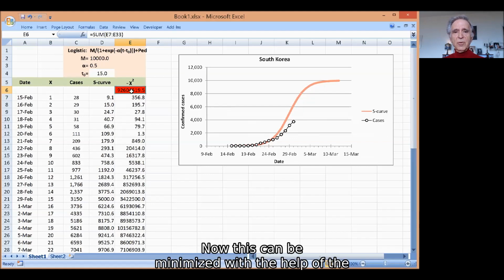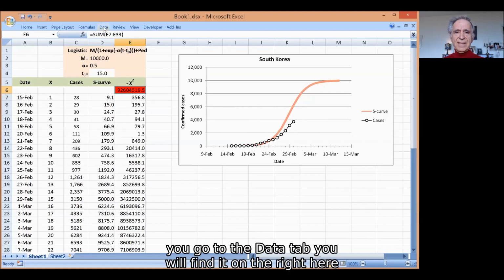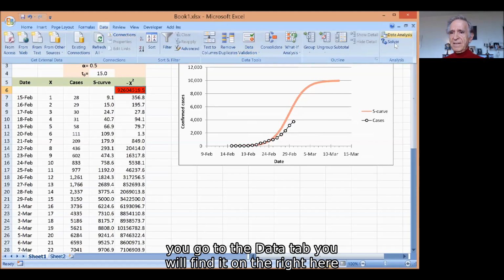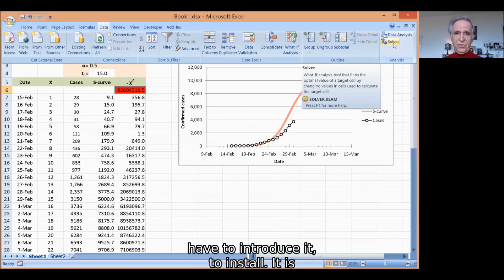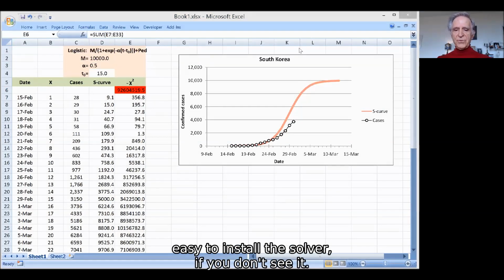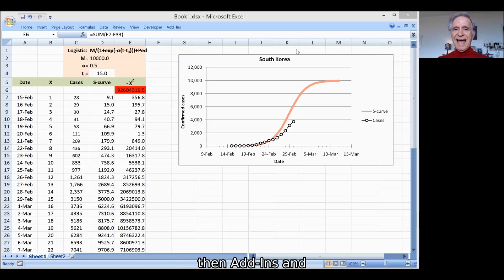Now, this will be minimized with the help of the solver. The solver is a function of Excel. If you go to the Data tab, you will find it on the right here, together with data analysis. If you don't see it here, you have to install it. It's easy to install the solver. You just go to the Office button, choose Excel options, then add-ins, and then the solver add-in. That's all.